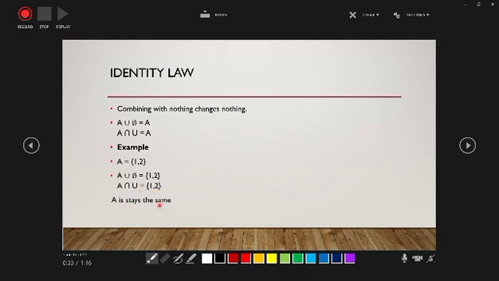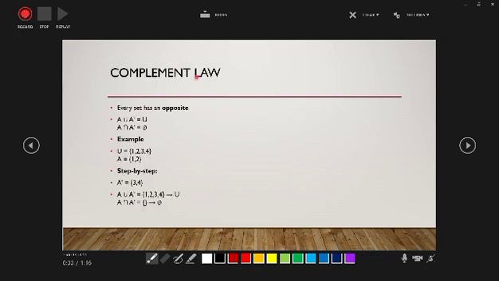So A stays the same because the empty set has no elements. So when you combine A with nothing, you don't add anything. Nothing was added, so A stays the same.